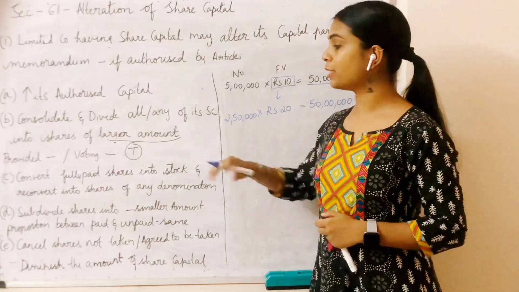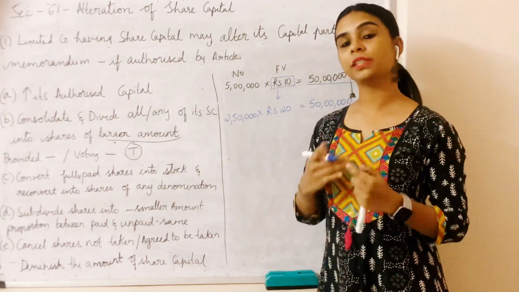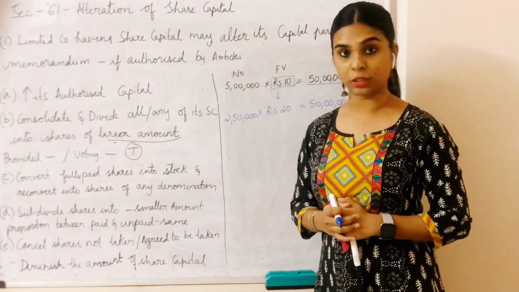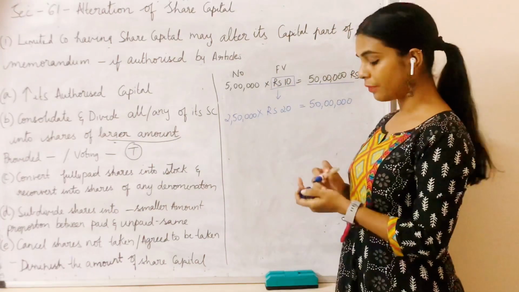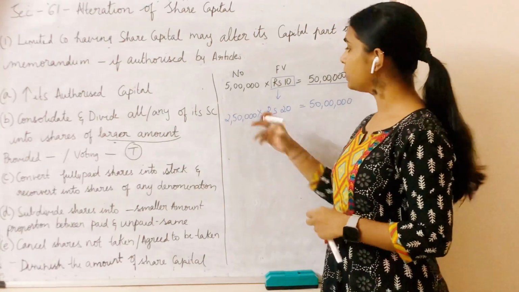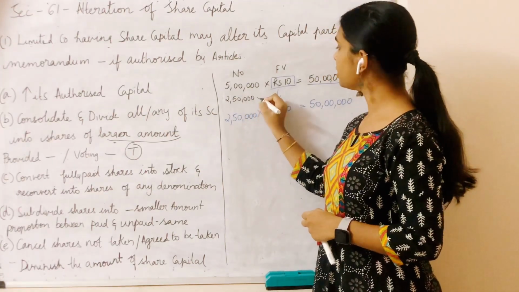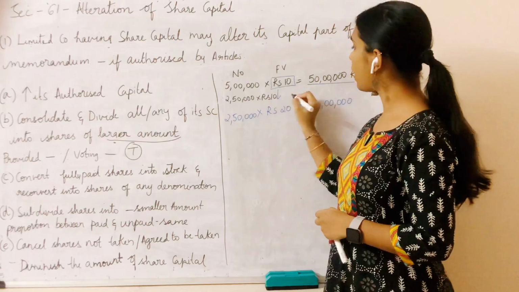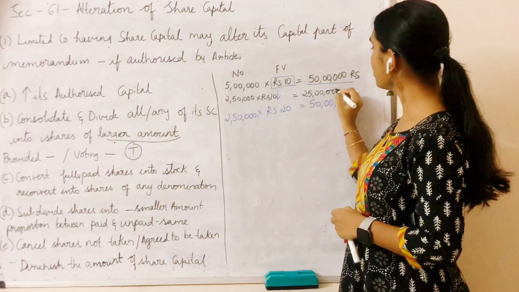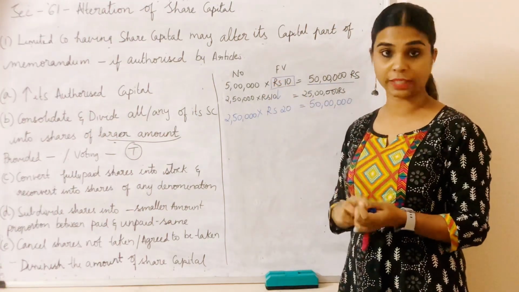It also says provided the percentage of voting does not change. If the percentage of voting changes, then I need the approval of the tribunal. Here, in case 1, suppose I have 50% of the shares. That means I have 2,50,000 shares and each is of rupees 10, so I have 25 lakhs value of shares. So I have 50% of the voting rights in my first case.